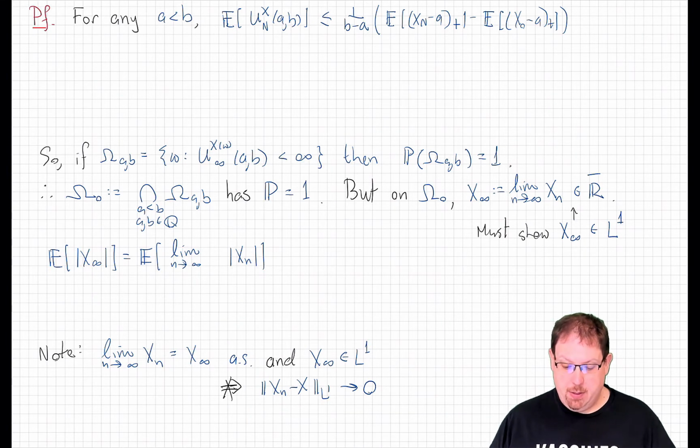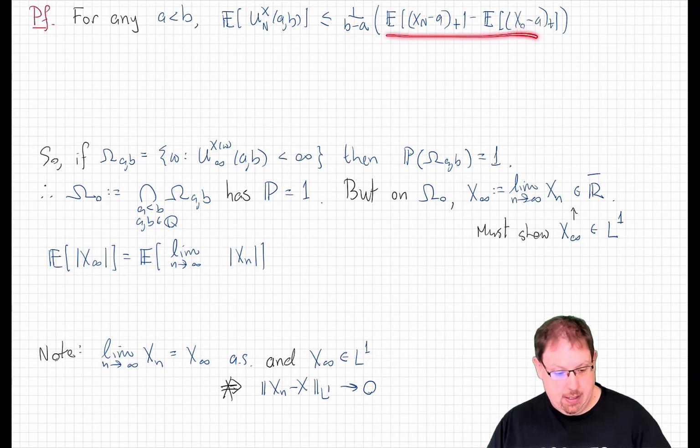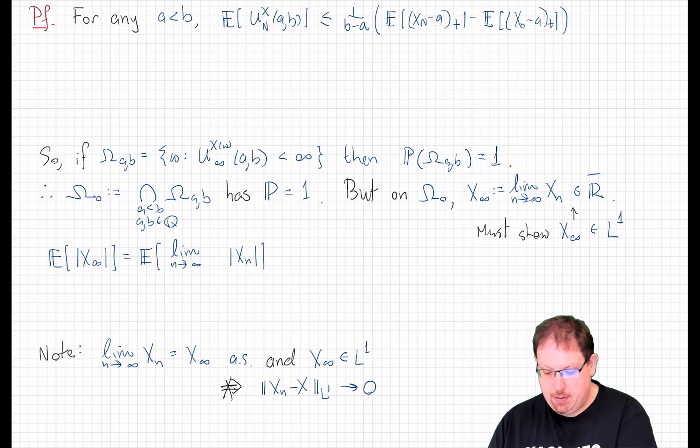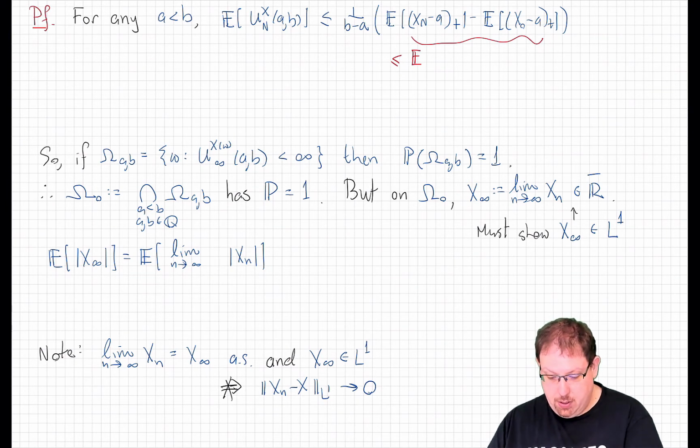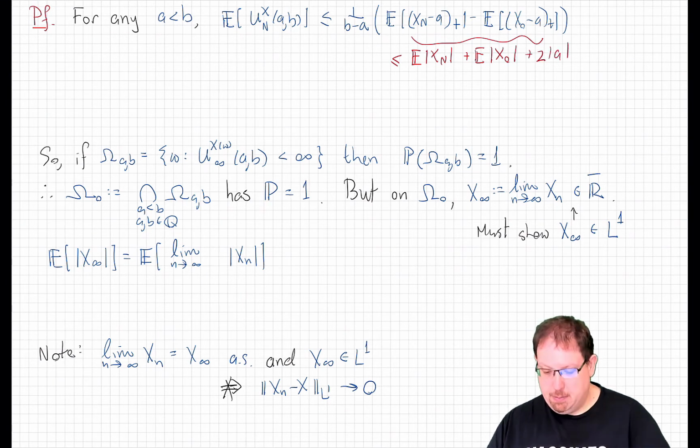So for any real numbers a and b, by the Doob upcrossing inequality, we have that the expected value of the number of upcrossings in the time interval from 0 up to n is no bigger than 1 over b minus a times this difference here. And now we can bound that fairly bluntly, actually, by taking the expected value of the absolute value of each of the terms, and that'll give us the expected value of the absolute value of xn plus the expected value of the absolute value of x naught plus 2 times the absolute value of a.